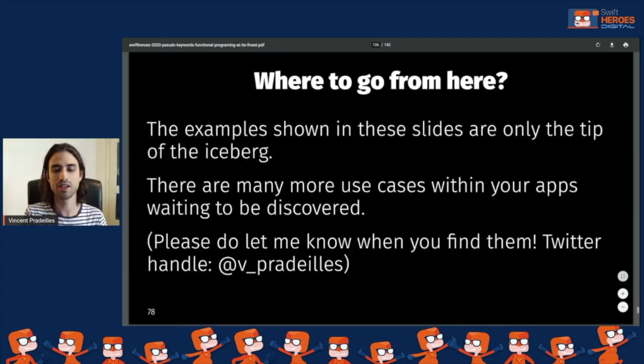So this time the talk is really over. I just wanted to highlight the fact that there were some examples in the talk, but I'm sure that they are really only the tip of the iceberg. And I'm sure that there are a lot of use cases that you will discover in your app. When you start using pseudo keywords, you will notice that maybe this behavior you could encapsulate in a pseudo keyword, and you will see that it works very well and you will be very happy with it. If it happens, please let me know.